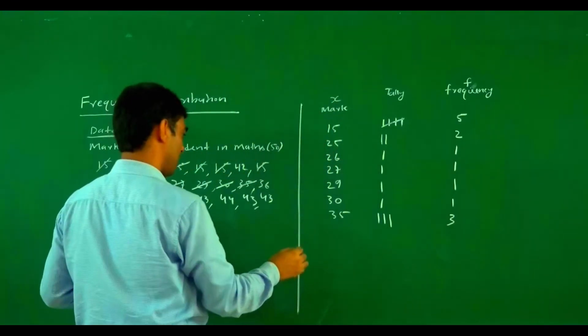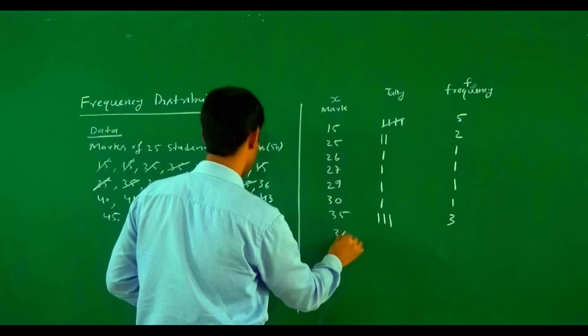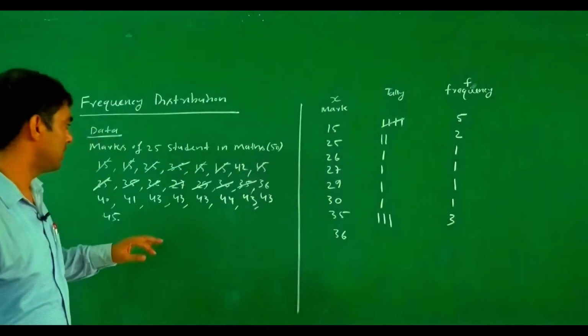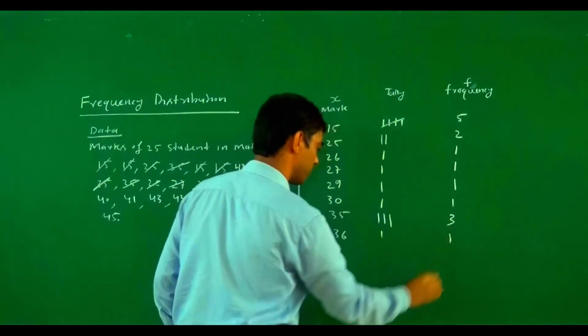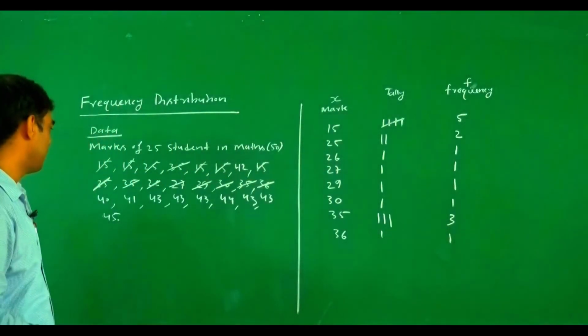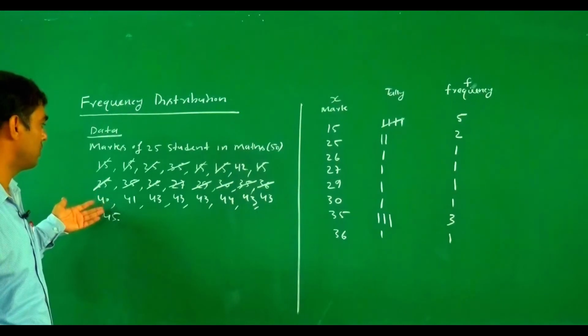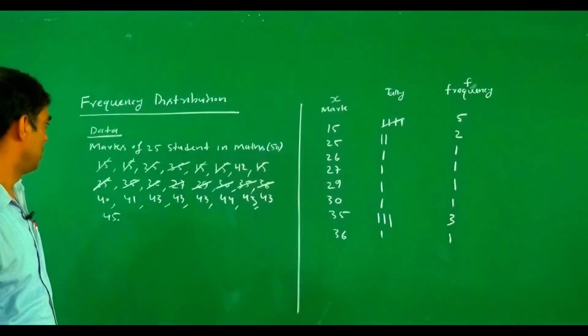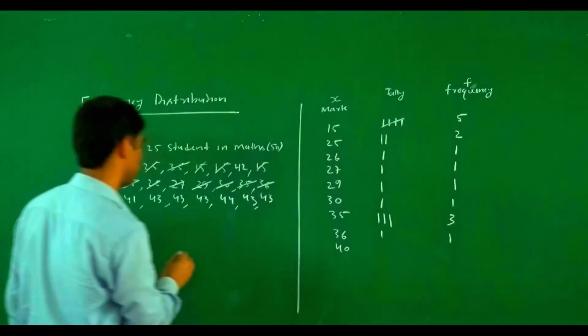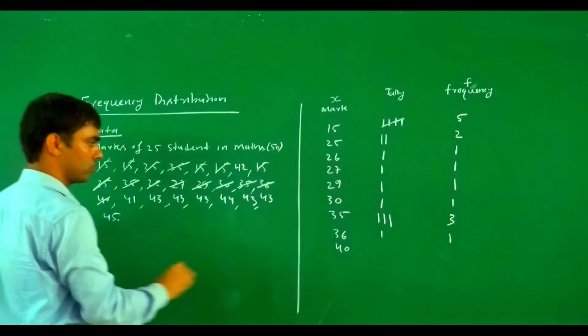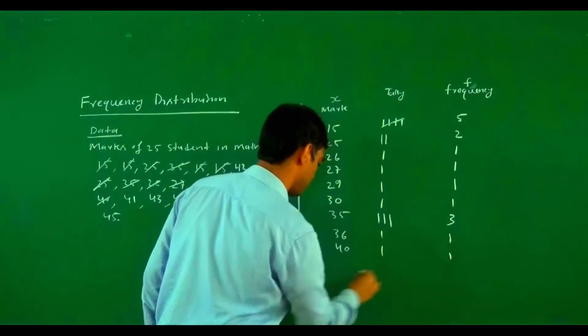And after that, 36. If we talk about the 36, one student gets the 36 marks. So what is the frequency? Frequency is 1. After that there is no 37, there is a 40. So we write here 40. How many students get the 40 marks? 1 student. So 1 and 1.